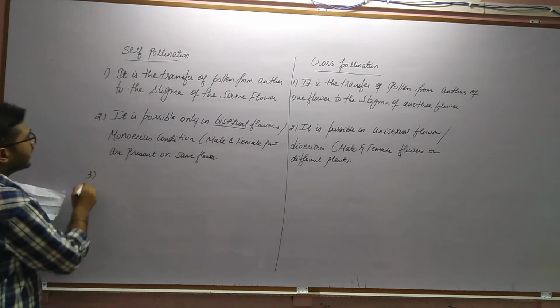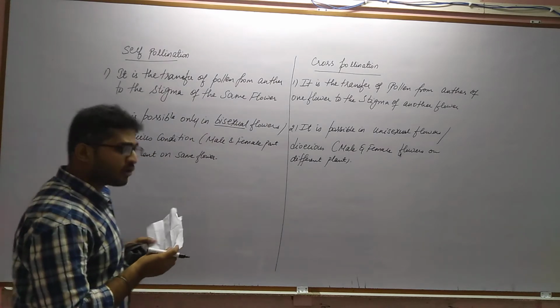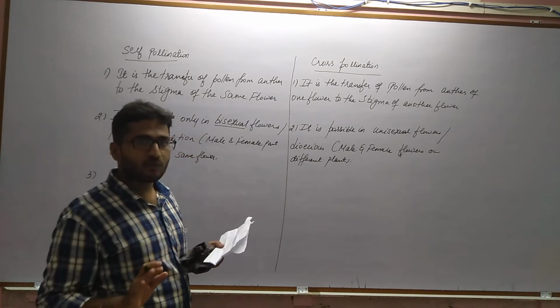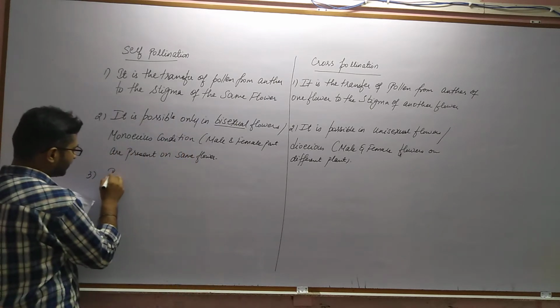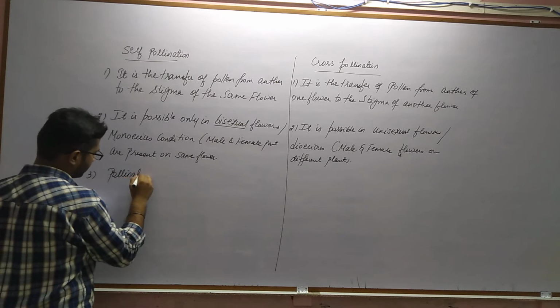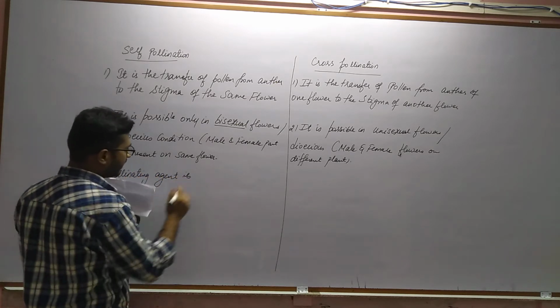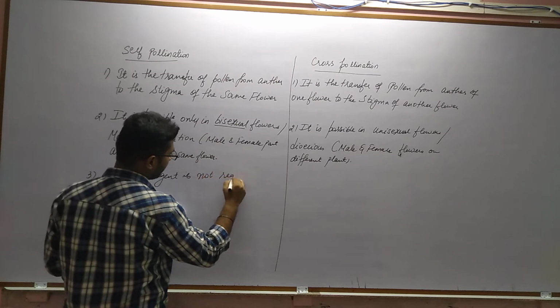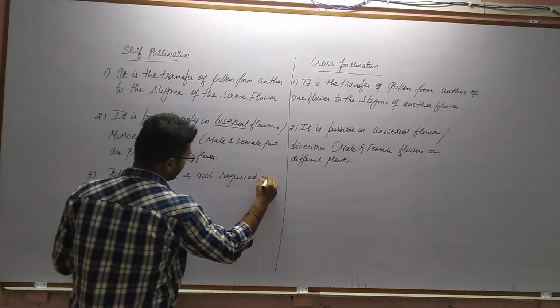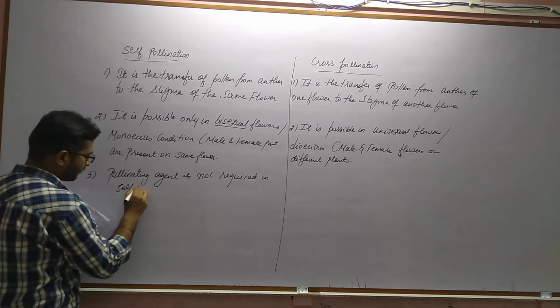Now, in case of self-pollination, pollinating agent is not required. Okay, so pollinating agent is not required in self-pollination.